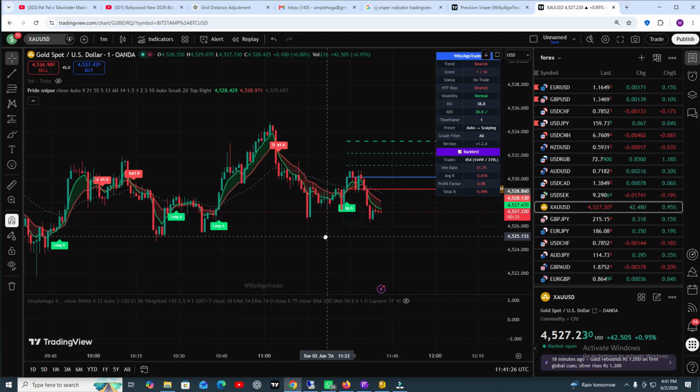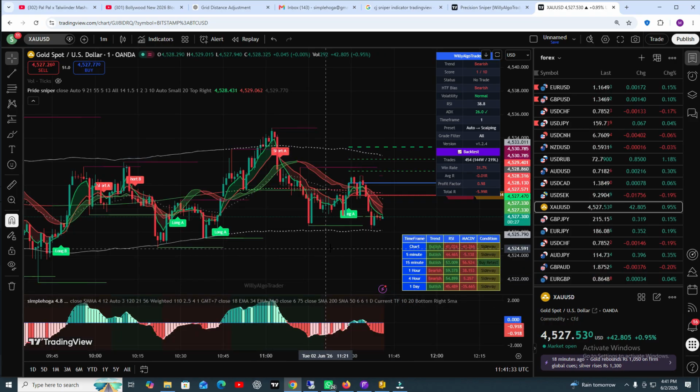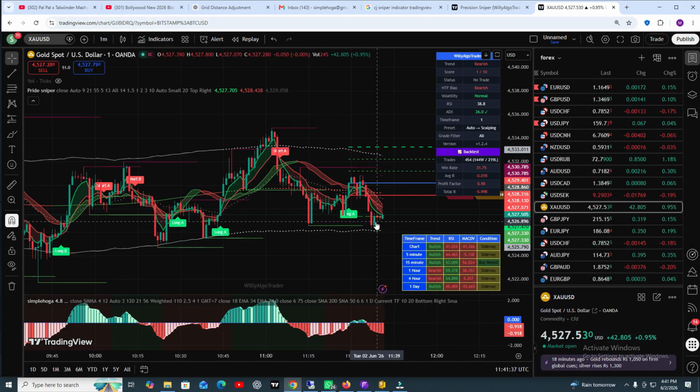And let's see. We will add both indicators now, and hopefully while we are making the video we will get one more signal as well. Then we will see how much accuracy the signal indicator is giving you. Okay, here you can see.